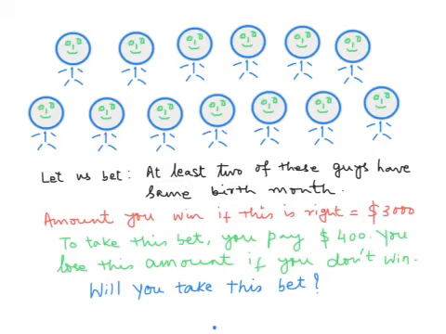Now, since there are only 12 months possible and there are 13 persons here, it is sure that at least 2 persons will have the same birth month, and the probability of our winning here is 1.